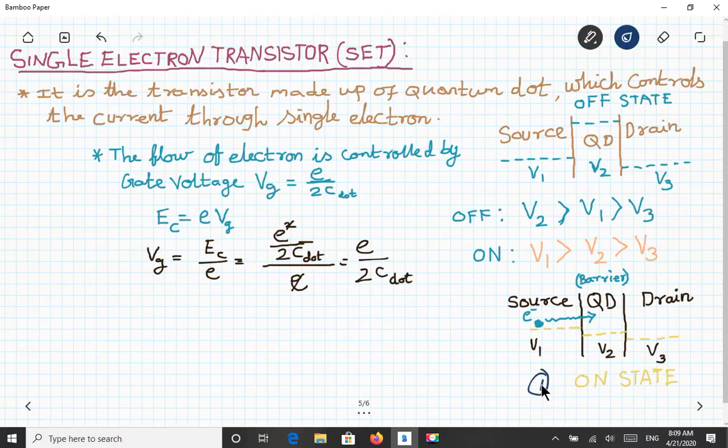So bit is 1, and 0 is the off state. So this is the voltage we have to give to switch on and switch off.